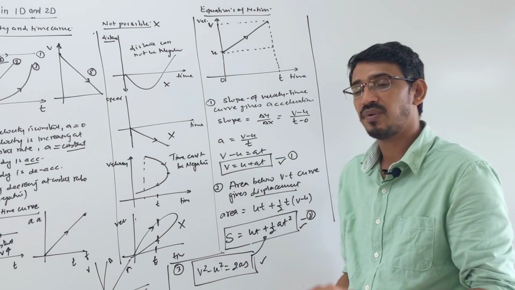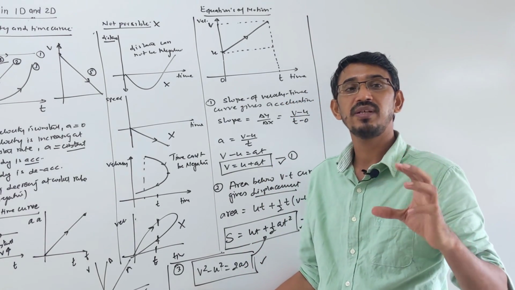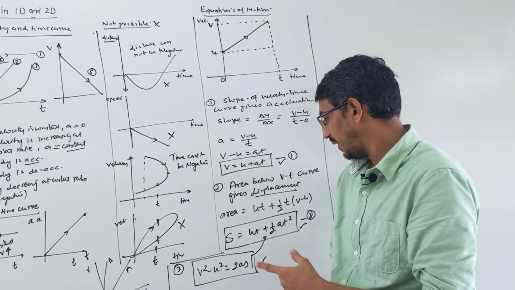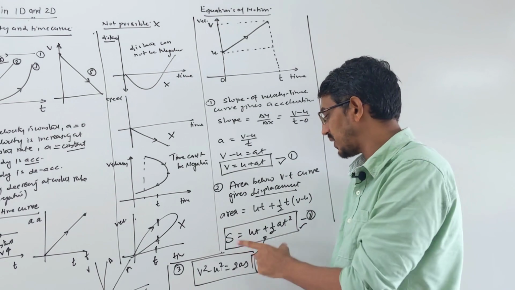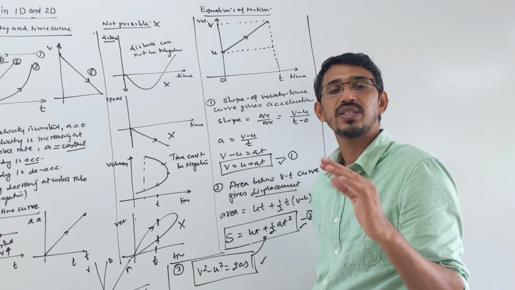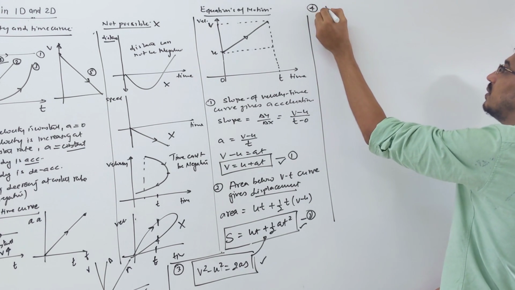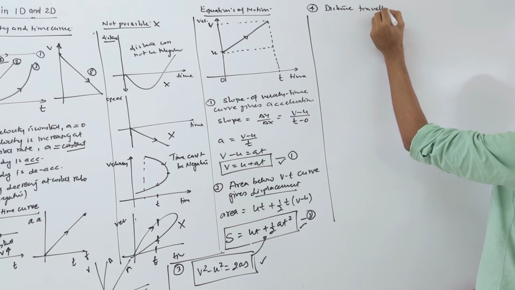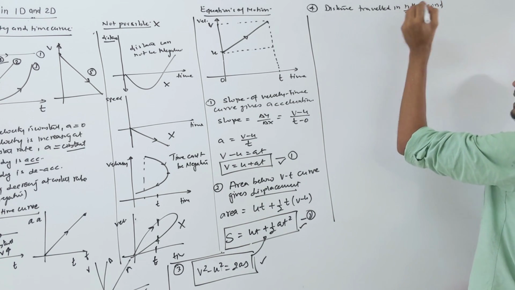Suppose I ask you what is the distance traveled in 10 seconds. You will use these equations, right? But if I ask what is the distance traveled in the 10th second, one particular second, how will you find it? You find the distance traveled in 10 seconds, you find the distance traveled in 9 seconds, and subtract these two, you will get the distance traveled in the 10th second. So I'm writing here your fourth equation: distance or displacement traveled in the nth second.